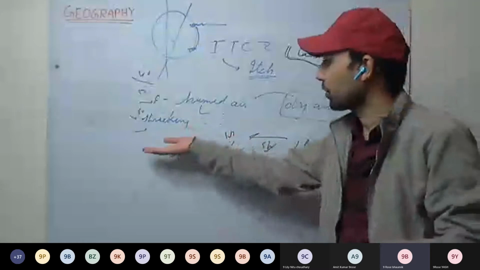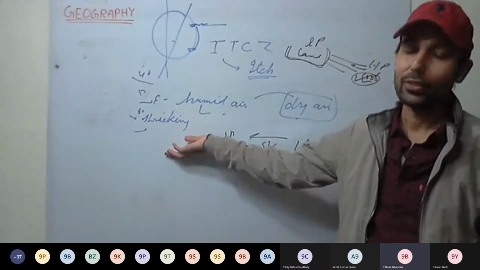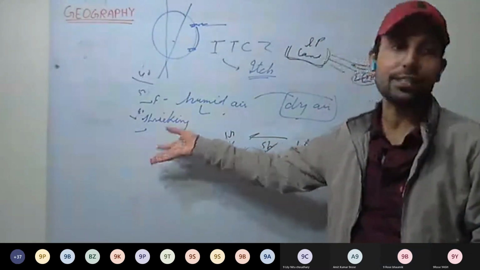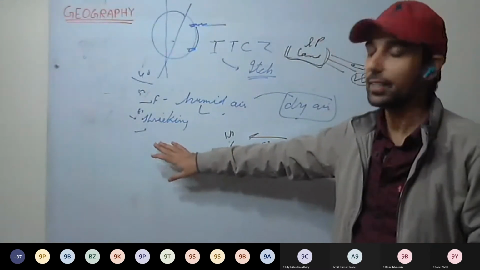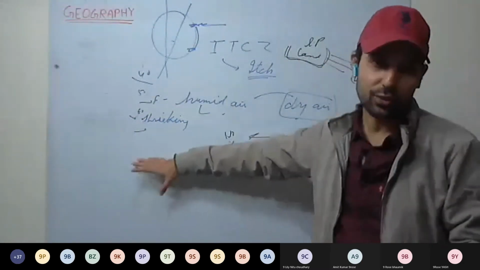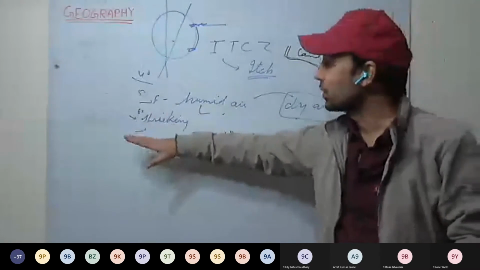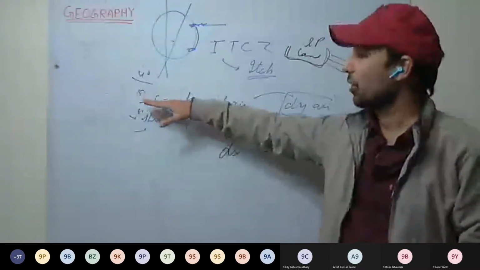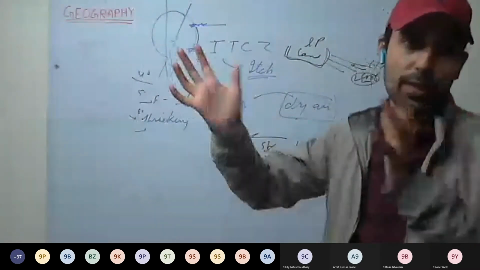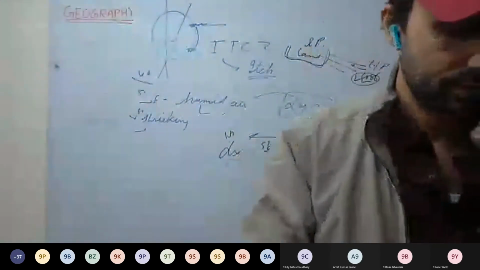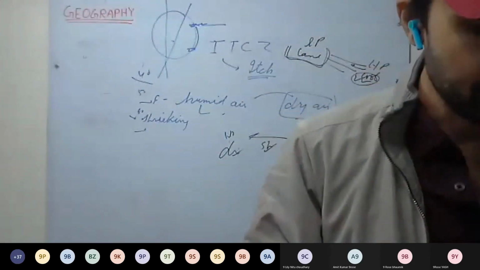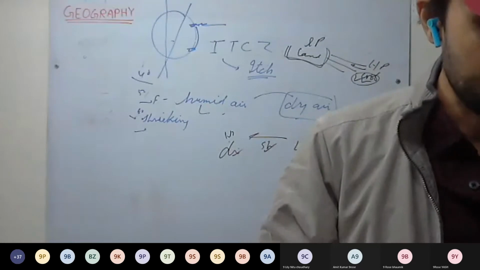So during winter, what will happen on the land? During winter, land gets cooled faster as well as gets heated faster. So during winter, very less insolation, very less heat from the sun. So land remains cold, and the air above it will also get cold. So cool air, more dense, high pressure. So mainly high pressure prevails over land masses during winter.